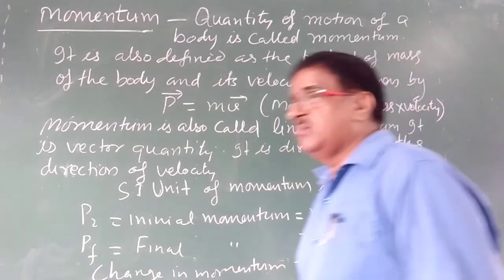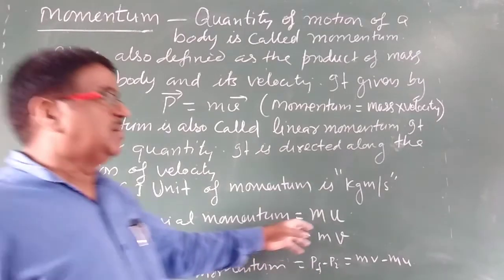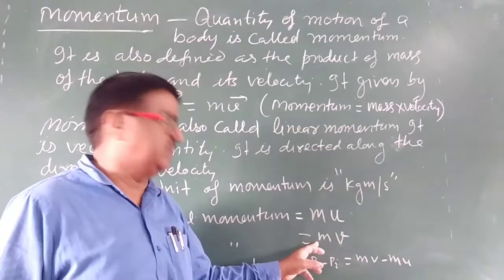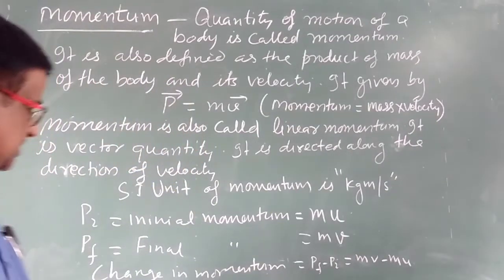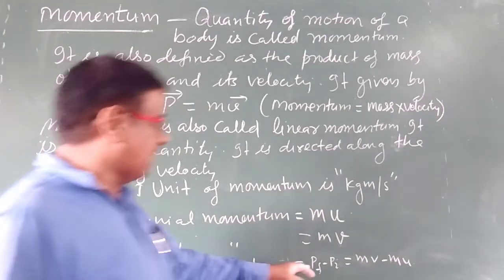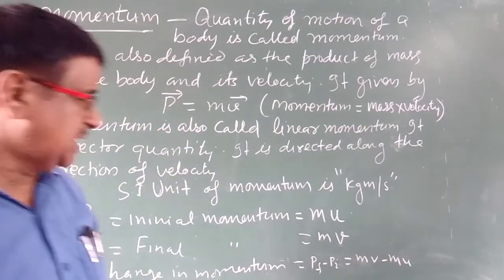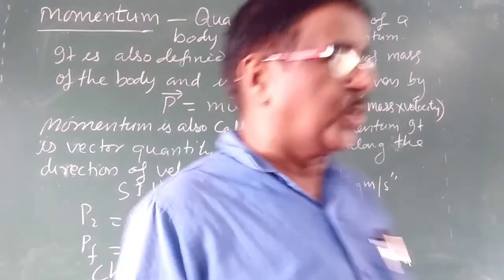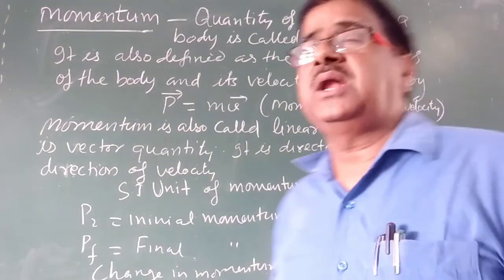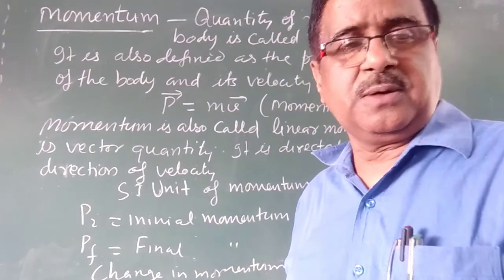second. Here I have written initial momentum, which will be given by mass into initial velocity, and this is the final momentum, which will be mass into final velocity. So if you want to calculate the change in momentum, it will be final minus initial momentum, so it will come to mv minus mu. So this is the change in momentum. Now come to the next topic, that is Newton's second law of motion.